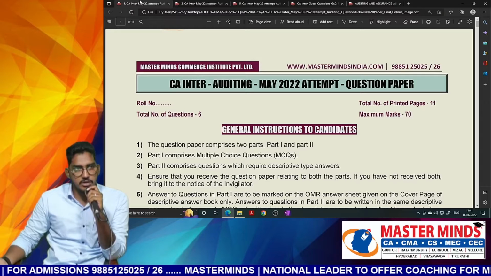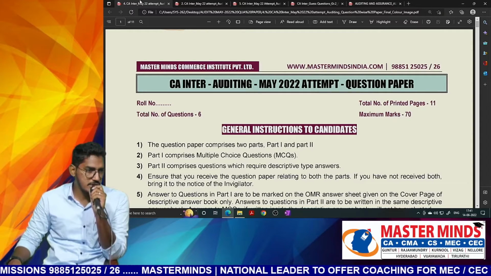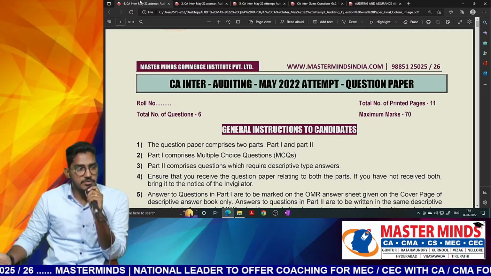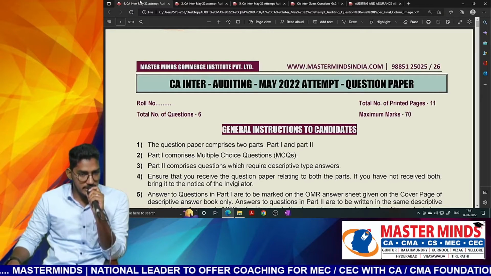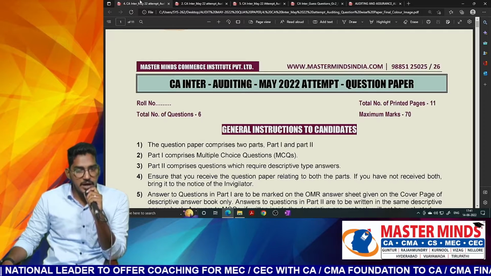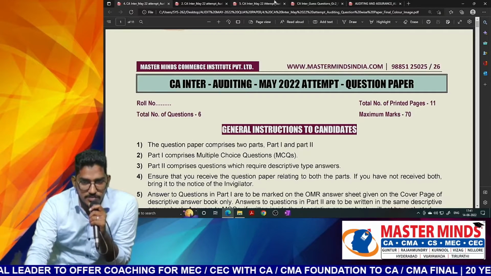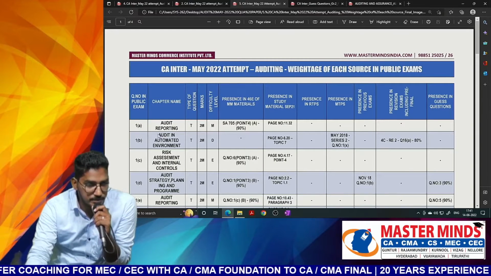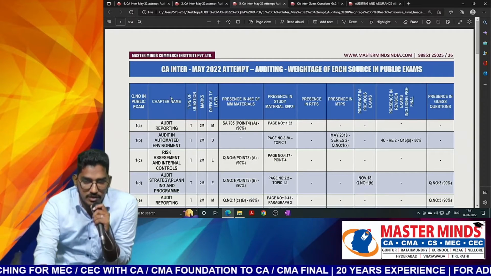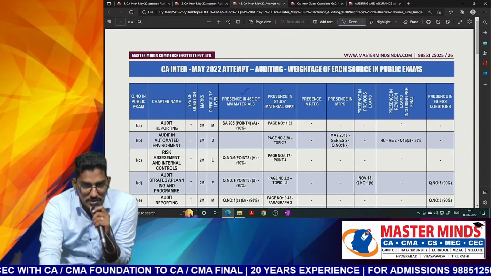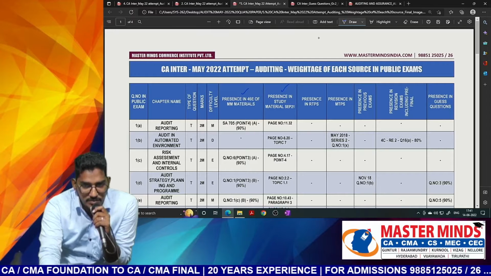As you might already be aware, ICAI has not yet released the suggested answer. They will take their own sweet time for releasing it. But before that, our team has done the analysis and we have developed the suggested answers. And apart from that, as you could see in this particular document, see what all sources we have gathered. First we have given here from our material where this particular question was present, and whether it is there in our study material or not.